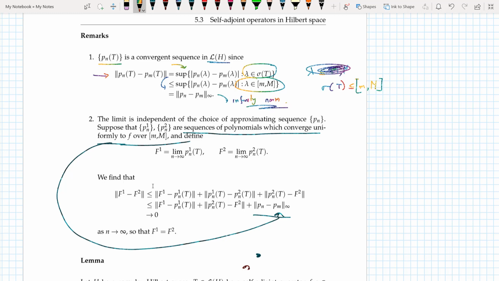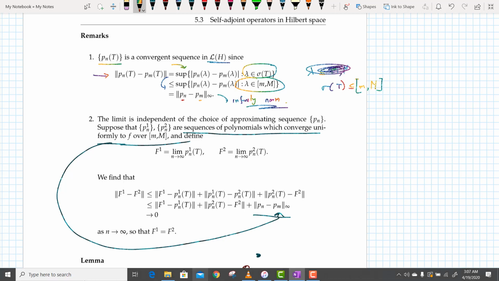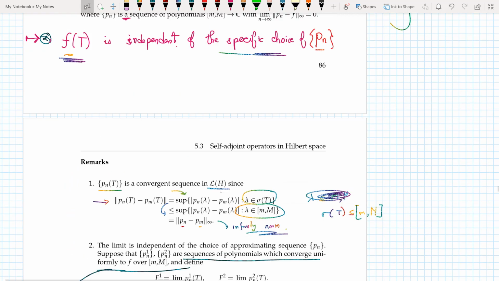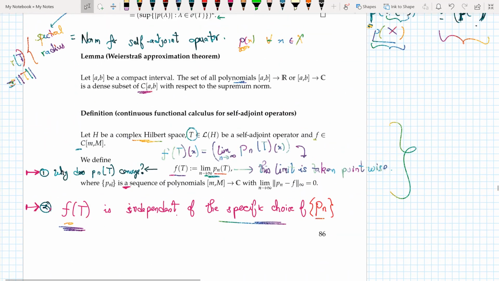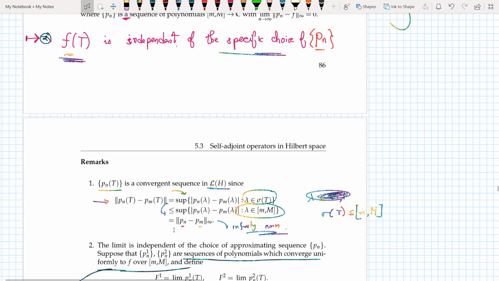Okay, now I know that Pn and Pm were Cauchy sequences. Well, they're convergent sequences. I defined above that Pn is a sequence of polynomials such that the limit of Pn minus f in the supremum norm is equal to 0, which means that in the supremum norm this is a convergent sequence and hence a Cauchy sequence.